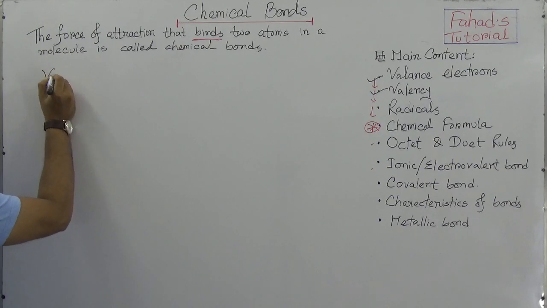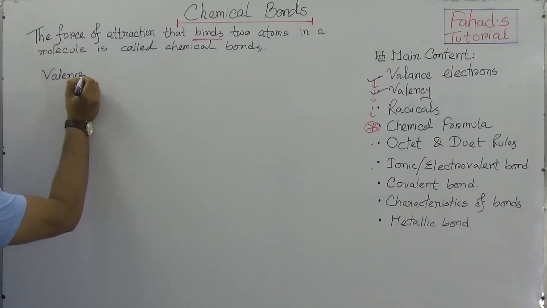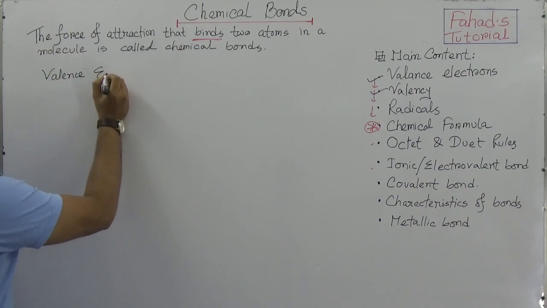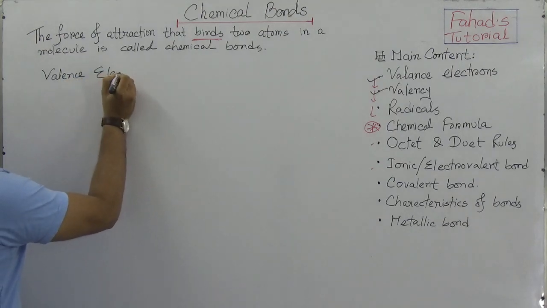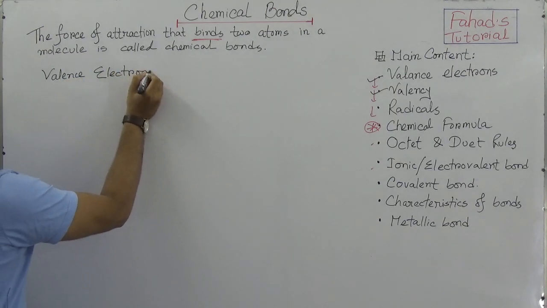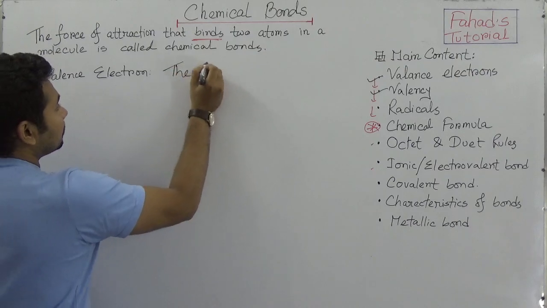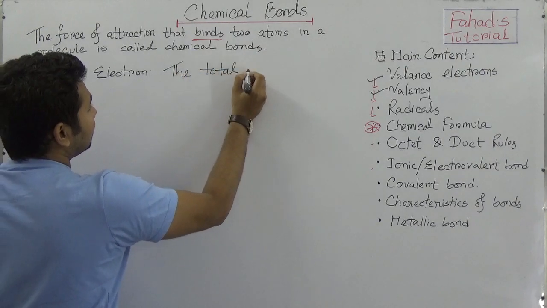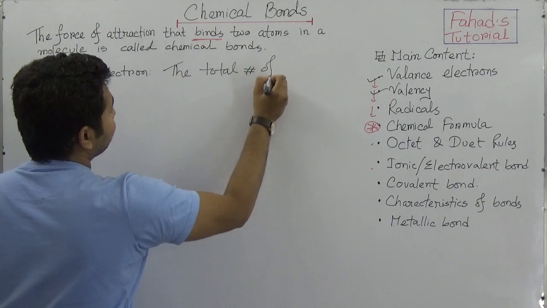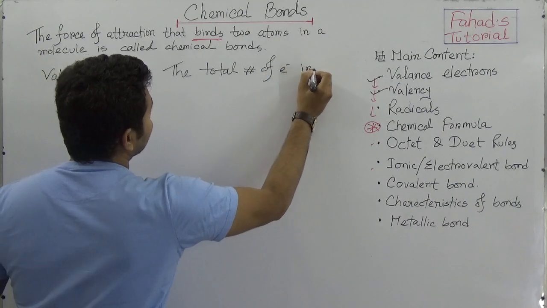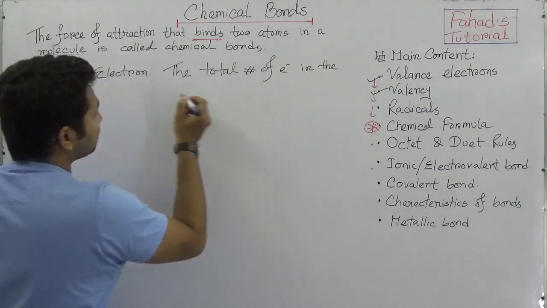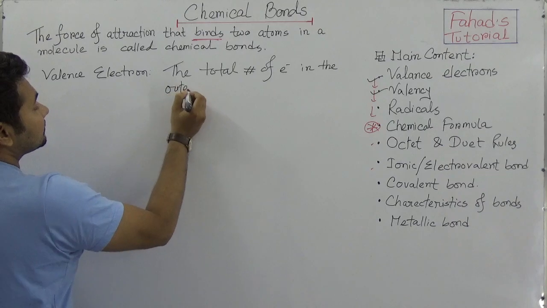If you want to know what valence electrons are, the definition is the total number of electrons in the outermost shell of any atom.